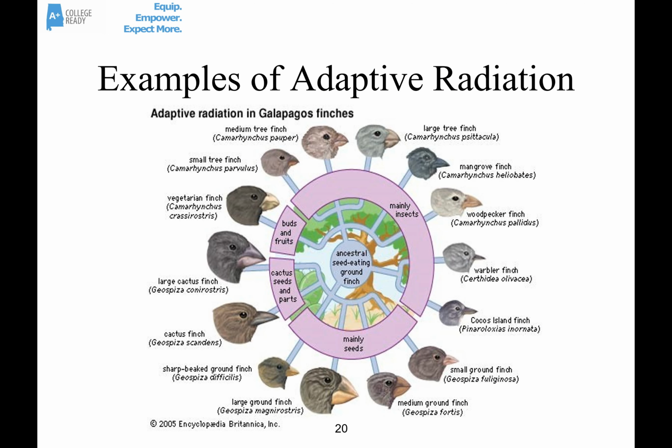And here we can see it maybe even closer, how the original ancestral seed-eating ground finch very quickly speciated out into all these different forms of finch with all these different forms of beaks that could access many, many different kinds of foods, and therefore avoid competition with the other kinds of finches. Again, that's called adaptive radiation.